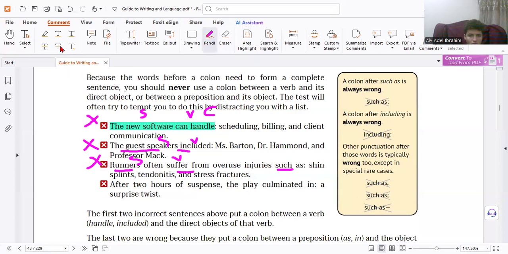Understood? Here in the last one, we have a complex sentence here. But remember something, after can be a conjunction or a preposition. Here it's a preposition phrase. Okay, delete. I'm just checking is this sentence a fragment. I found the subject and the verb. Okay, we have subject and verb, but no complete meaning. So before the colon, not complete meaning, it's a fragment. Fragment means wrong. Wrong. That's all, my friend.